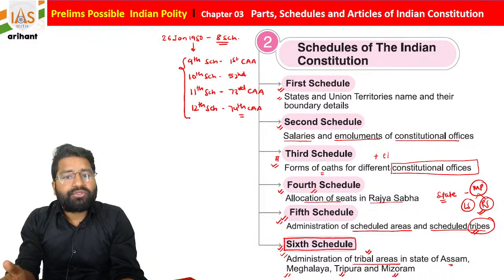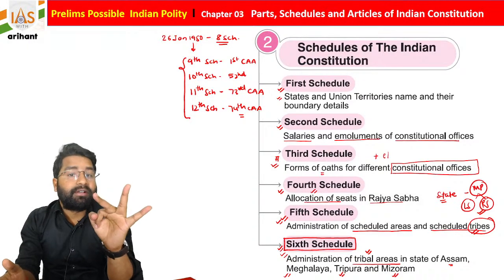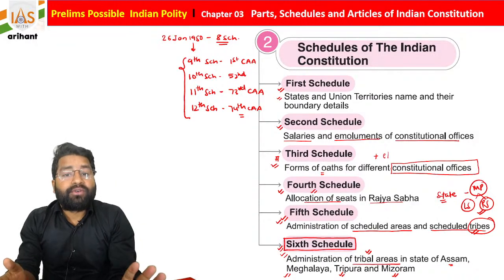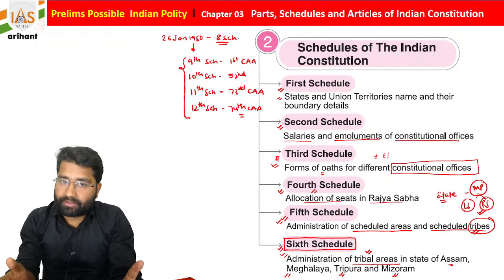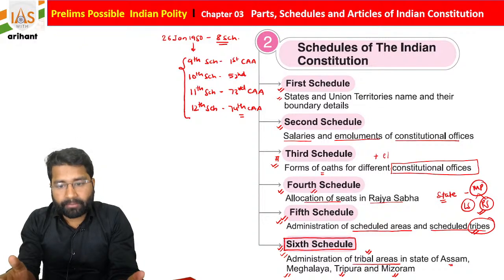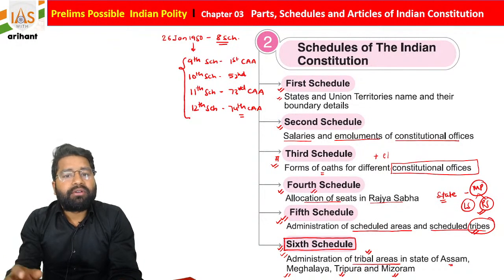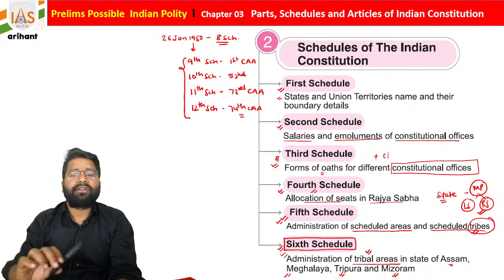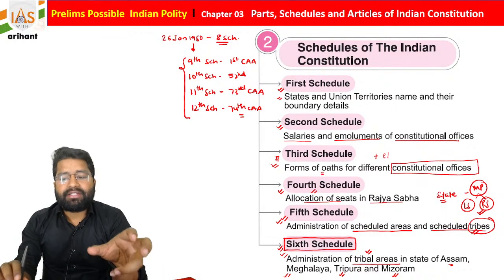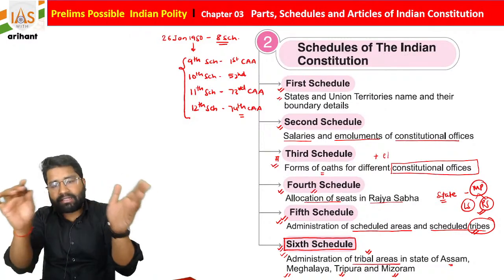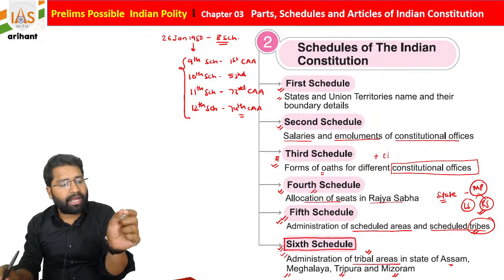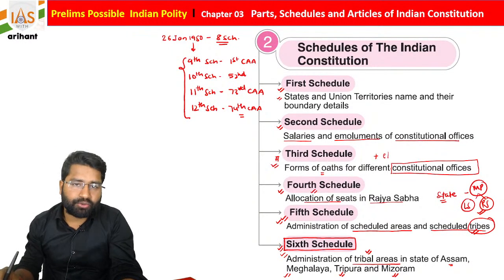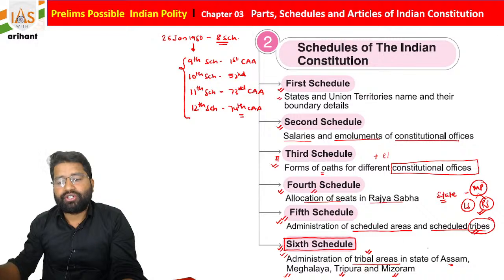As I already told you, for the President, Vice President and Governor there is no oath provision in the third schedule, so don't get confused. The fourth schedule is about the allocation of Rajya Sabha seats. The fifth schedule is for the tribal community and tribal areas, and it applies to the whole of India: the administration of scheduled areas and scheduled tribes.